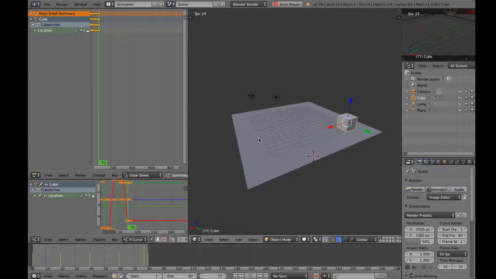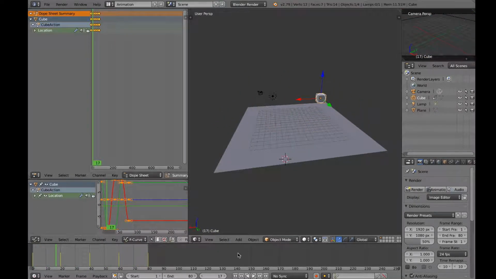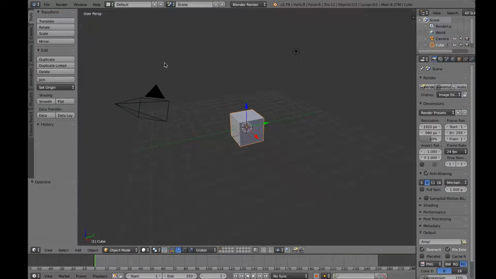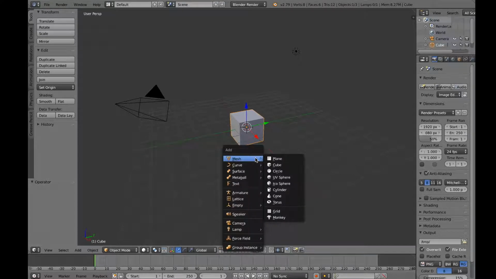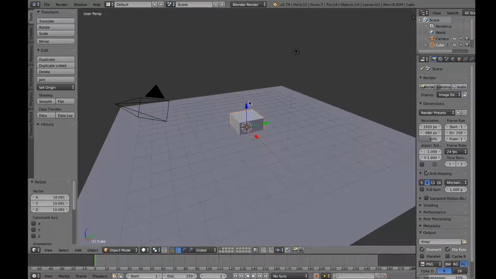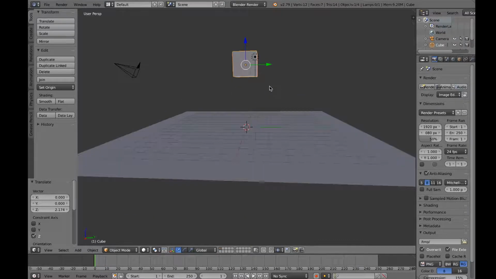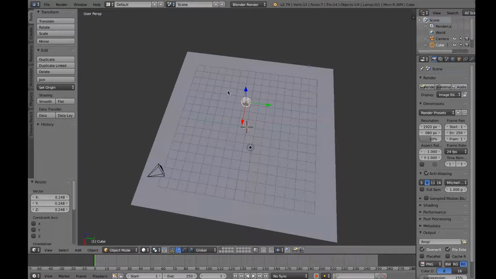These are just the basic animation techniques. Now I'll show you how to enlarge a cube or reduce the size of the cube just by animating it. So mesh, plane, scale it up a bit. I'll get the cube somewhere over here, and I'll just reduce the size of the cube. That's tiny, so that's good enough.